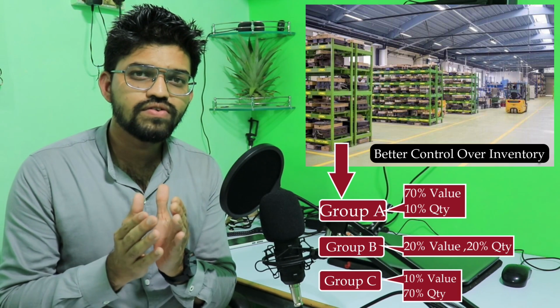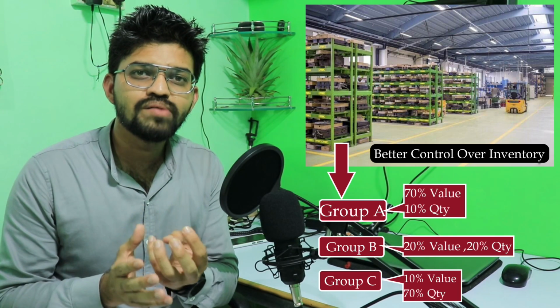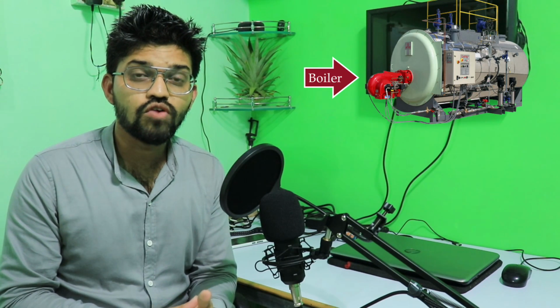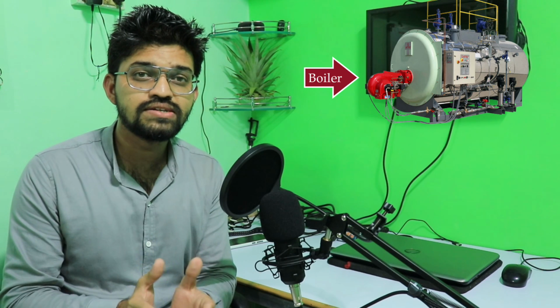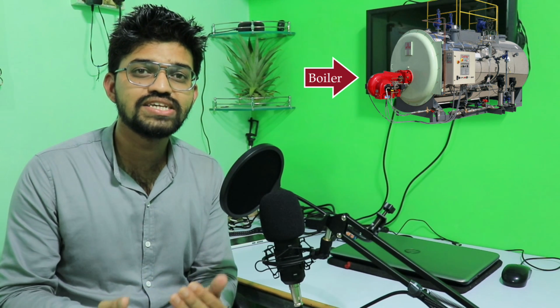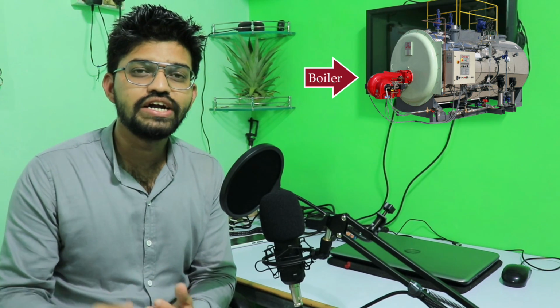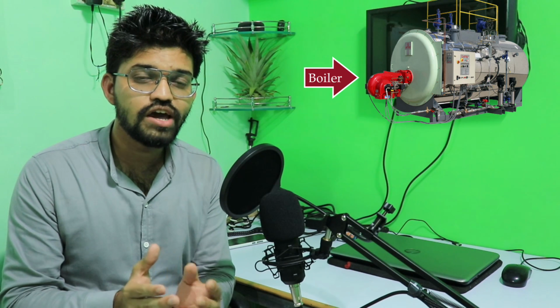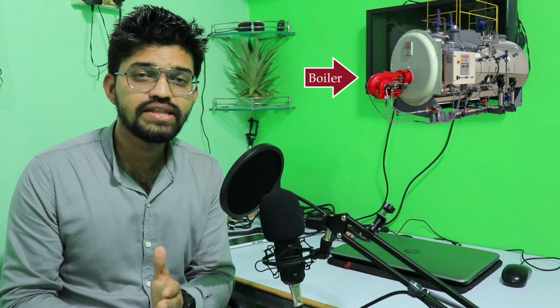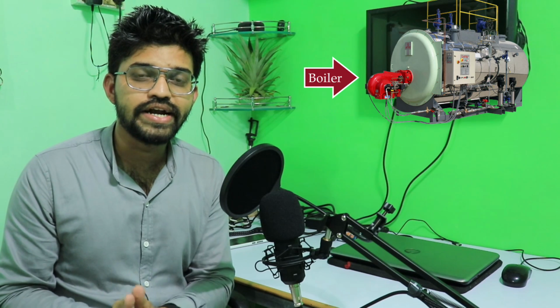So if I give you some examples based upon these categories, class A items constitute the machineries, the equipment that the industry produces, and ultimately we are going to sell it to the customers. So these are nothing but the heavy machinery that becomes the class A items.